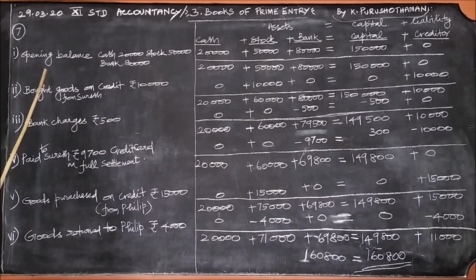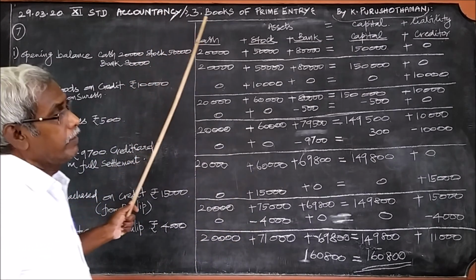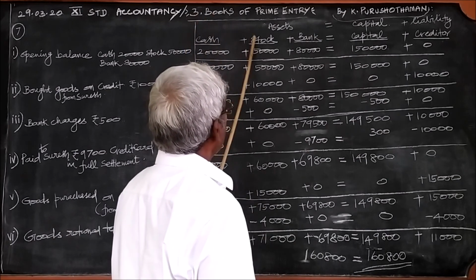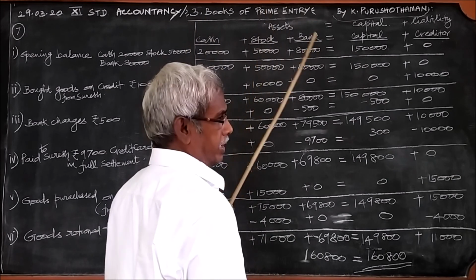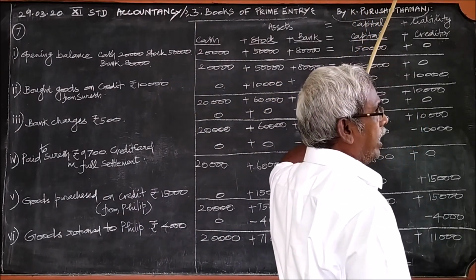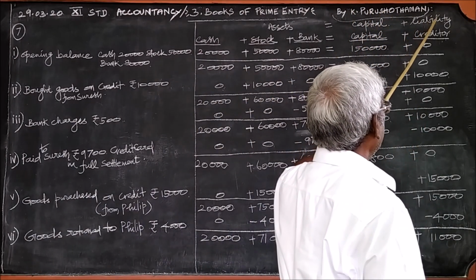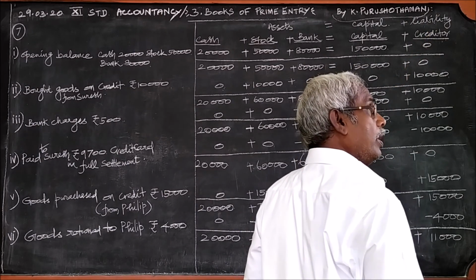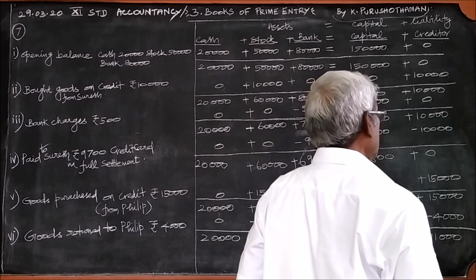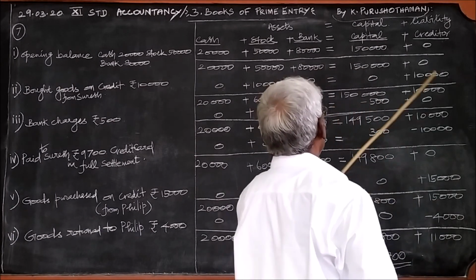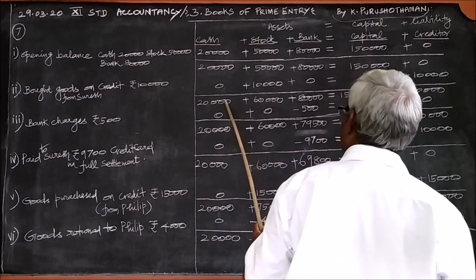Likewise, we went through all the 6 transactions and we found that there are 5 items, out of which cash, stock, bank are under assets, and the capital naturally here, and there is only one liability which is called the creditor, a person who sold the goods to us or a person from whom we bought the goods. He is called the creditor.